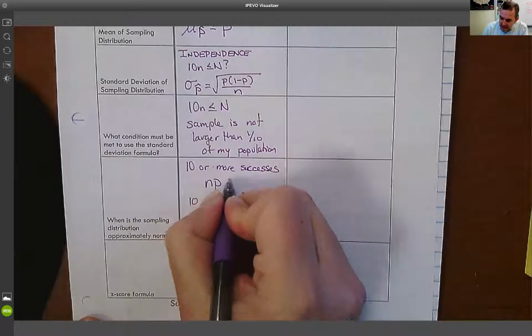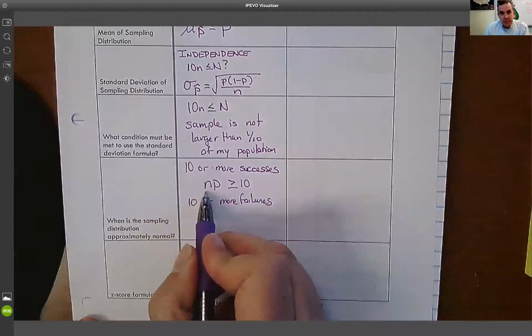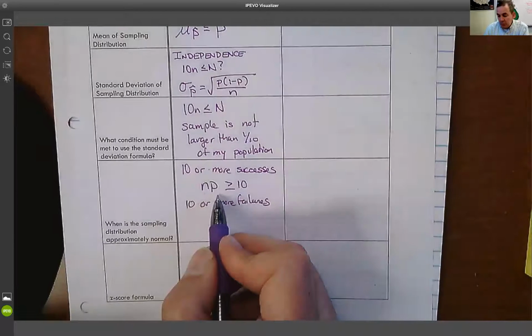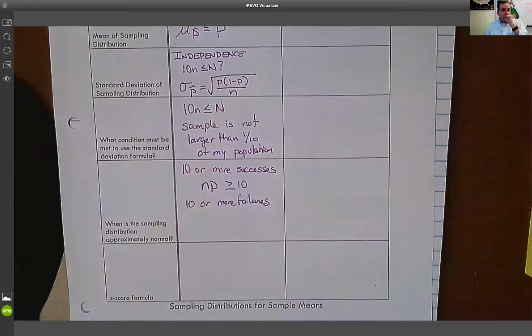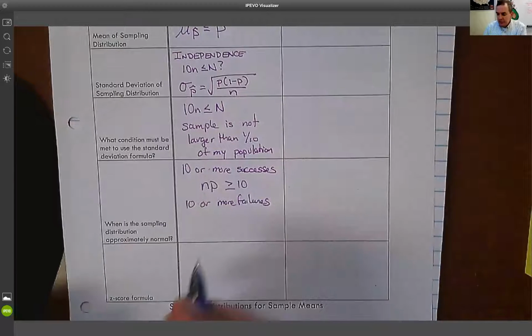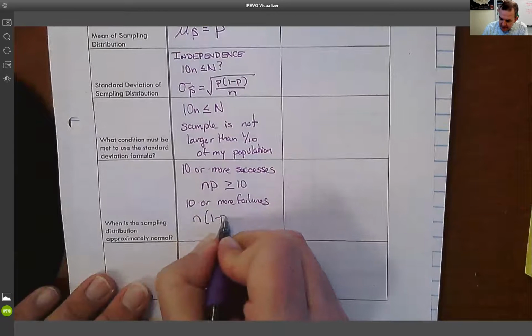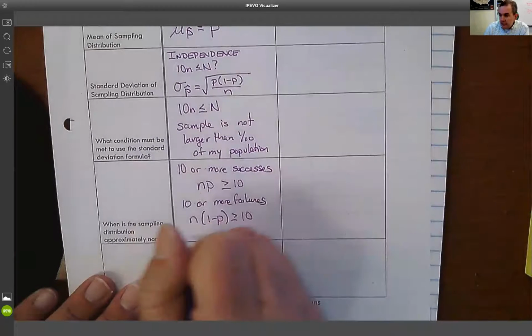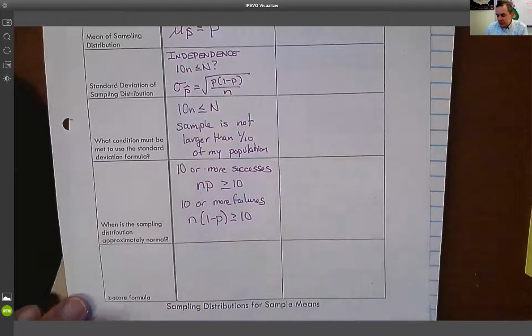And the way I figure that out is I take the number of people I'm talking to in the sample, and I multiply it times that P, the claimed proportion. And if that number exceeds 10, that's 10 or more successes. If this, N times 1 minus P, is my failures, and it exceeds both of those, I can now go ahead and say that the distribution is approximately normal.